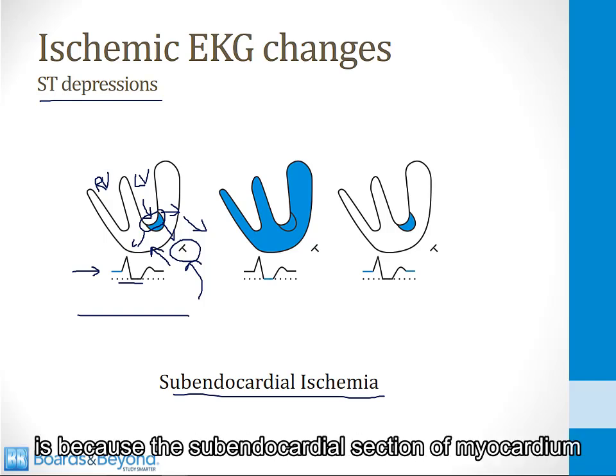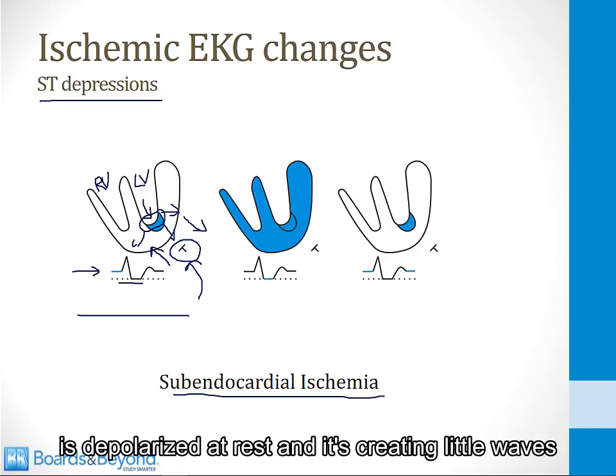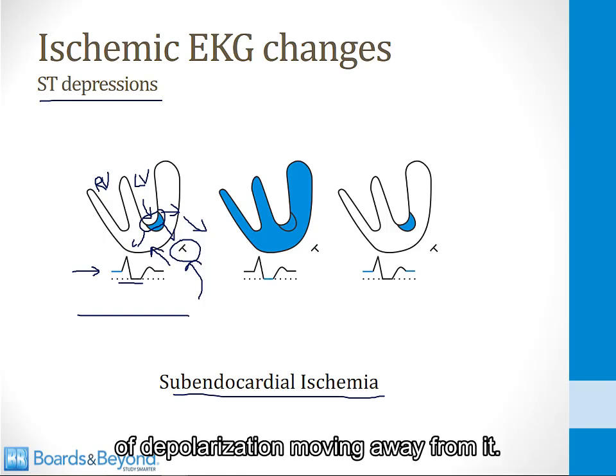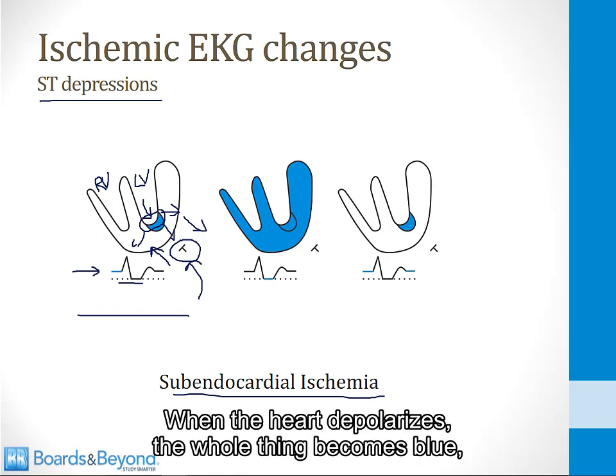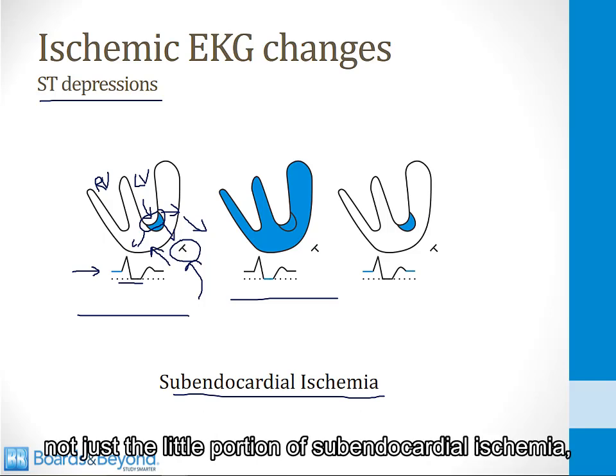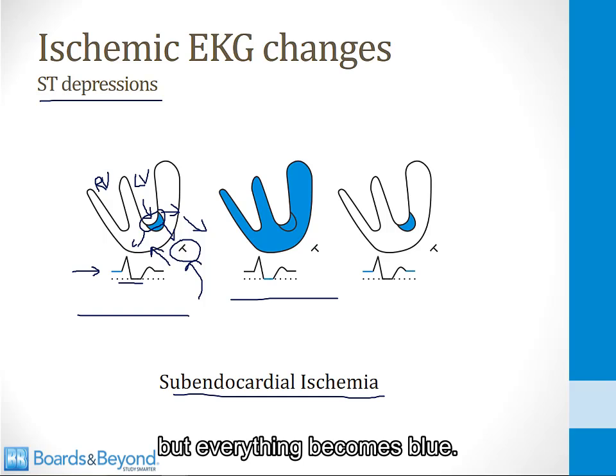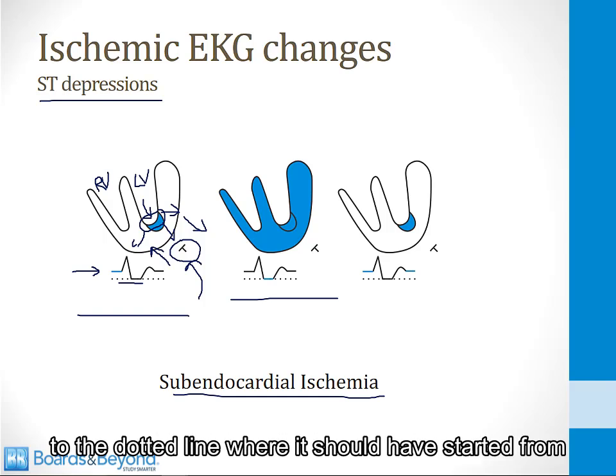And the reason for that is because the subendocardial section of myocardium is depolarized at rest, and it's creating little waves of depolarization moving away from it. When the heart depolarizes, the whole thing becomes blue, not just the little portion of subendocardial ischemia, but everything becomes blue. This brings the baseline down to the dotted line where it should have started from.